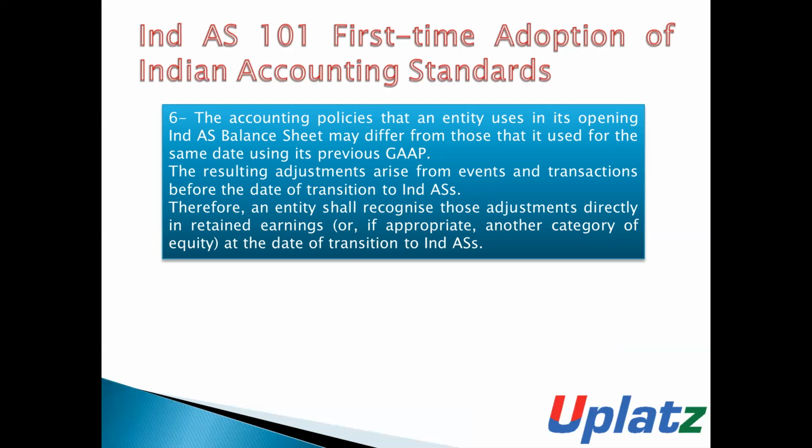The resulting adjustments arise from events and transactions before the date of transition to IND AS. Therefore, the entity shall recognize those adjustments directly in retained earnings at the date of transition. That is, when there is any resulting adjustment arising from events or transactions before the date of transition, the entity shall recognize such adjustment directly in retained earnings at the date of transition.